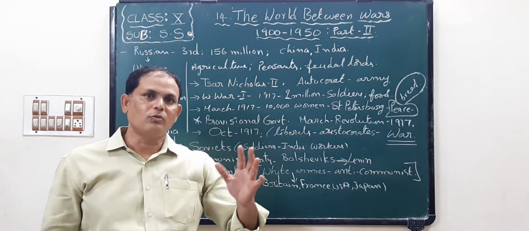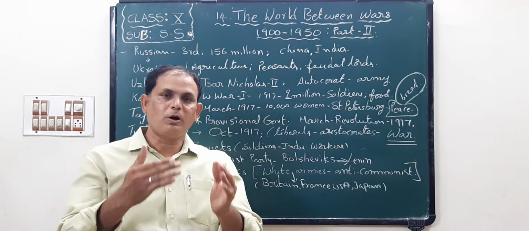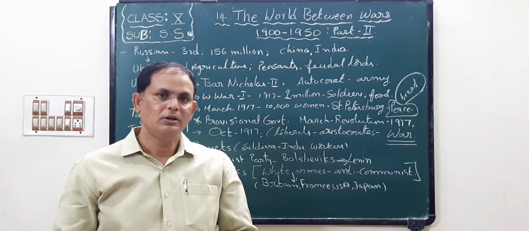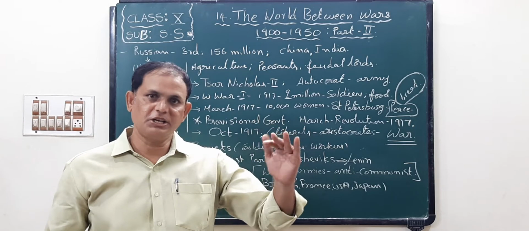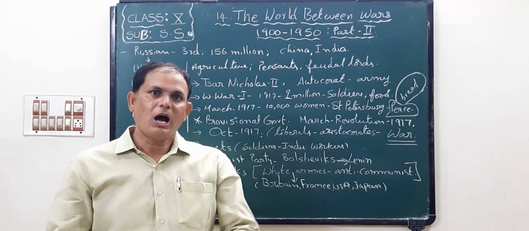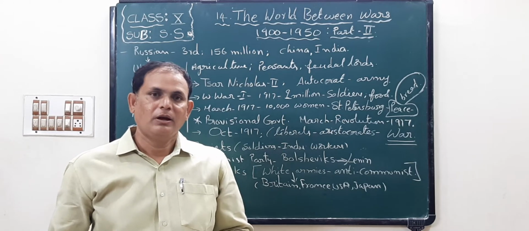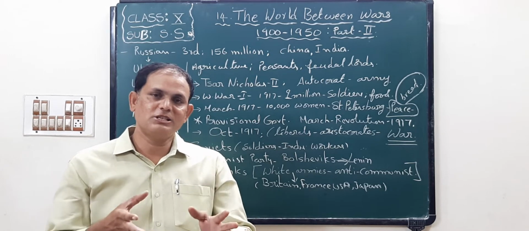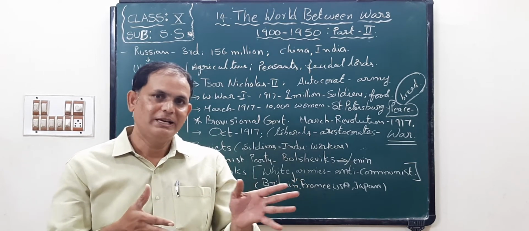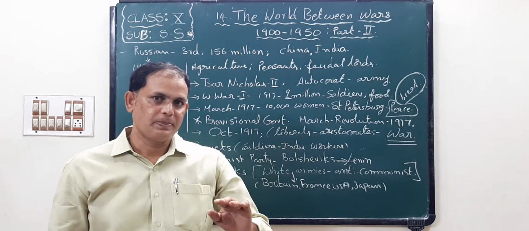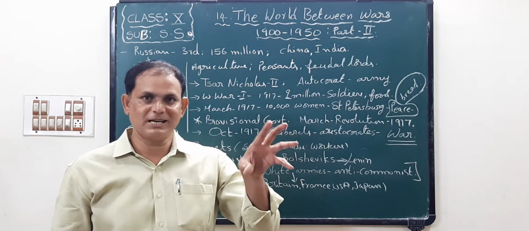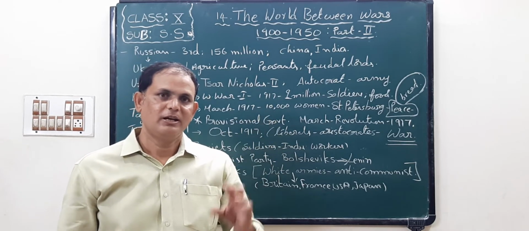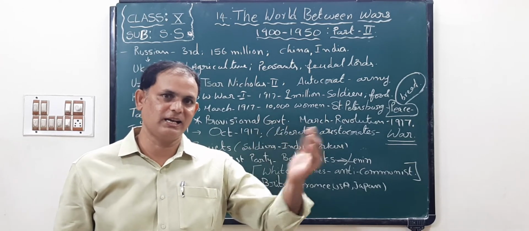In part 1, what did we discuss, children? We discussed how the First World War occurred in 1914 to 1918, and how the Second World War occurred in 1939 to 1945. After the First World War, the Versailles Treaty, and next the League of Nations, was formed in 1919. But unfortunately, the League of Nations failed, and it led to the Second World War. After the Second World War, the world peace organization started. That is called UNO, the United Nations Organization.